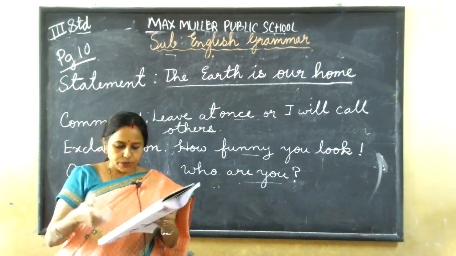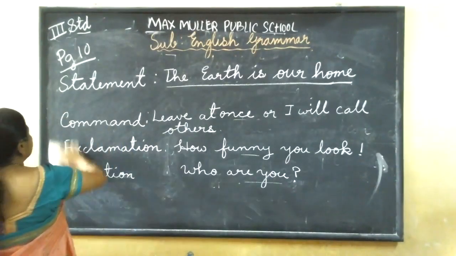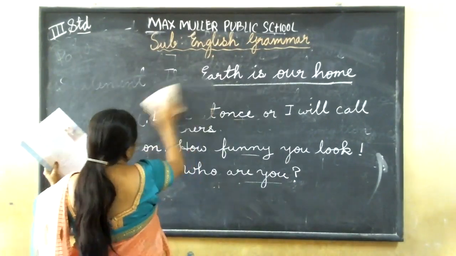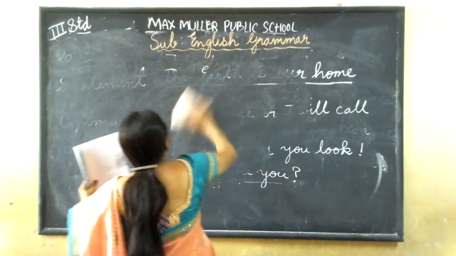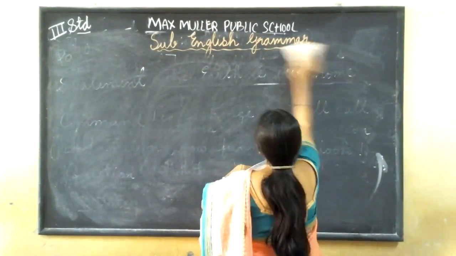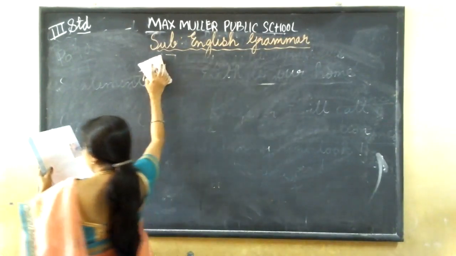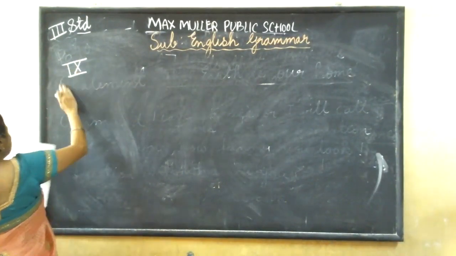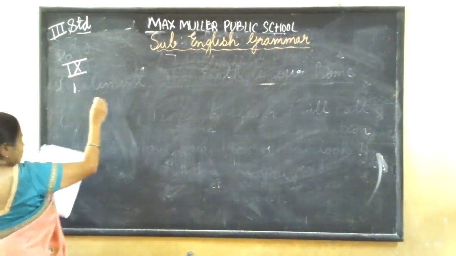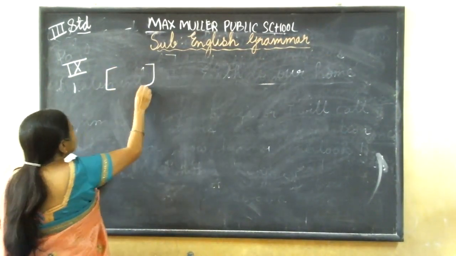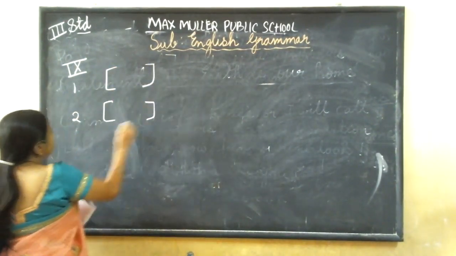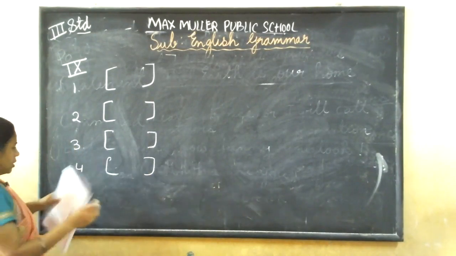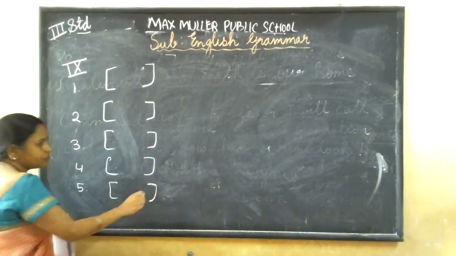Now, write yes or no. So, after reading the paragraph, you should understand. This is the last main question, children. This is the 9th question. Only yes or no you have to write. In the grammar book, don't keep anything pending. Do along with me. See here, number 1. Number 2, bracket is there. Number 3, bracket is there. Number 4, bracket is there. Number 5, bracket is there. So what is the sentence I read for you?